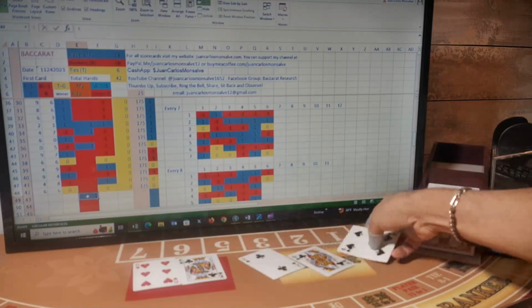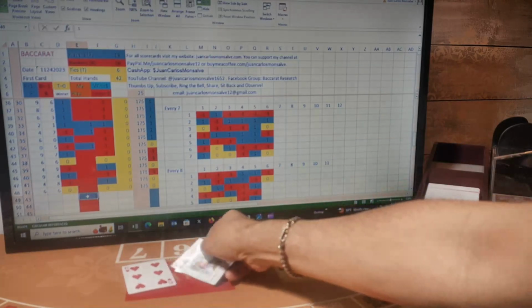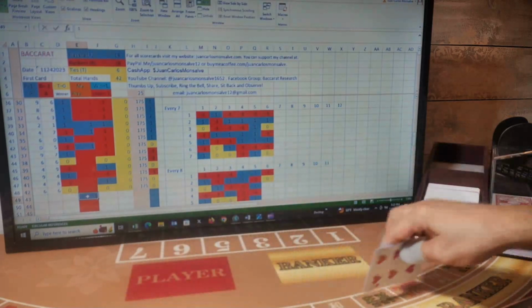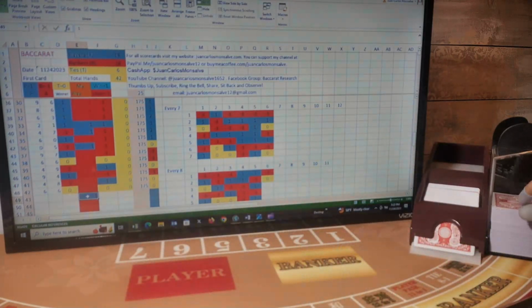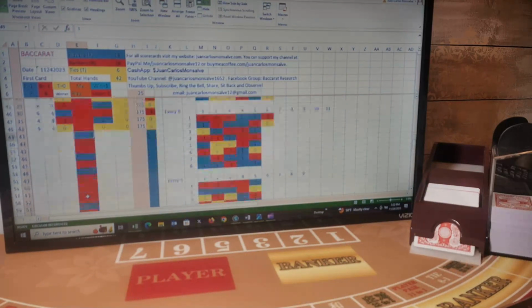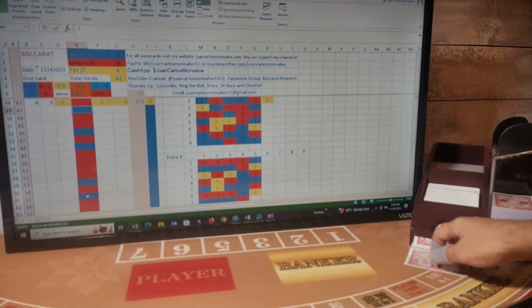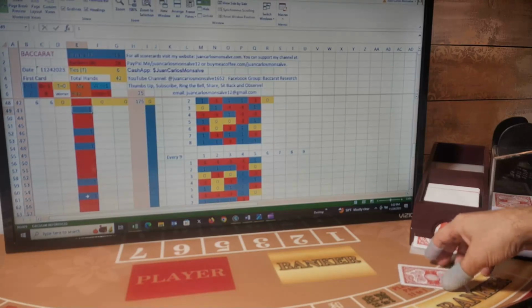player. So I will need to move the money. Before I used to leave the money in the same place after a tie. Now I look at what my next play is, and if I need to change it, I will change it. So my next bet is going to be player.